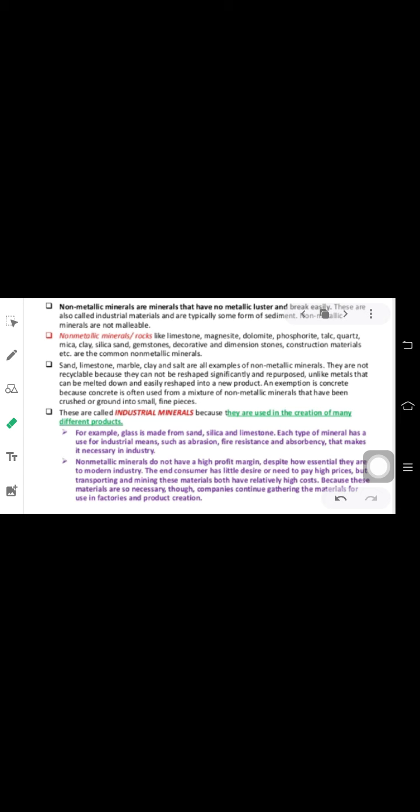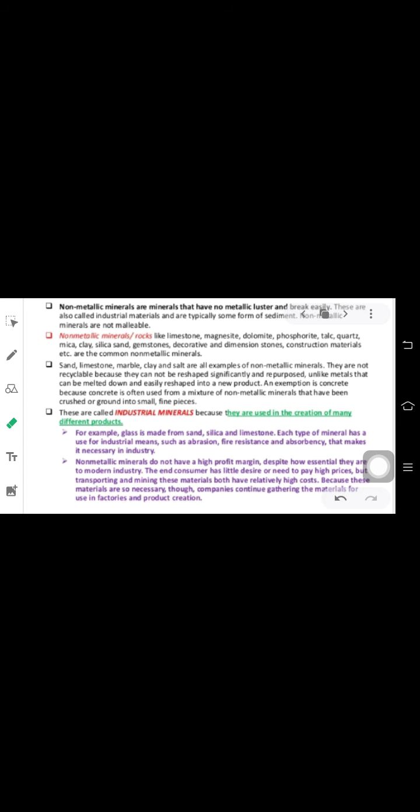Non-metallic minerals are not malleable, unlike metallic ones. Non-metallic minerals or rocks are limestone, magnesite, dolomite, phosphorite, talc, quartz, mica, clay, silica sand, gemstone, decorative and dimension stones, constructive materials, etc.